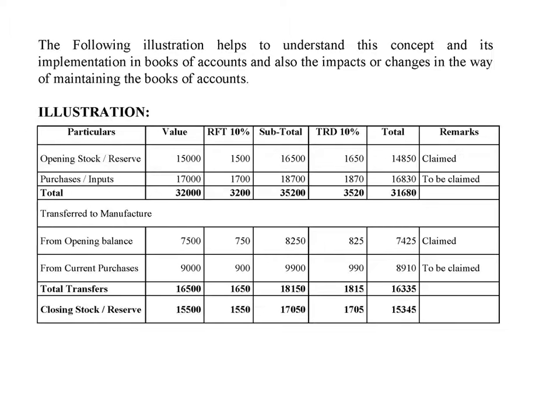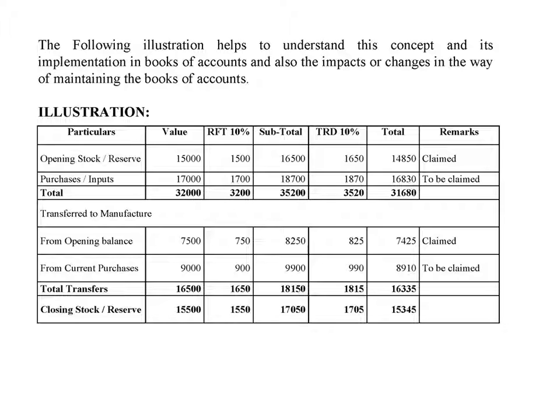The following illustration helps to understand this concept and its implementation in books of accounts, and also the impacts or changes in the way of maintaining the books of account. Opening stock and reserves 15,000. RFT at 10%, 1,500. Subtotal 16,500. TRD at 10%, 1,650. Total 14,850. Purchases and reserves 17,000.